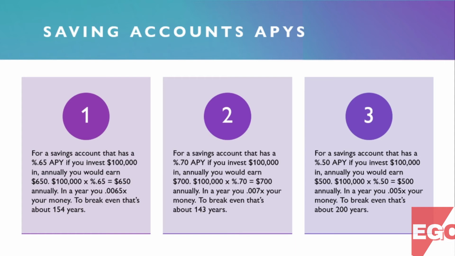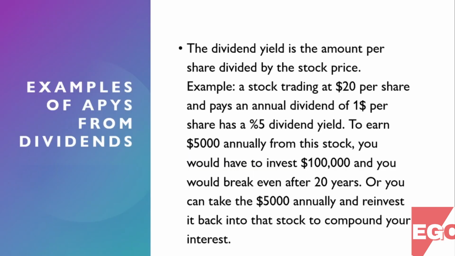For a savings account that has a 0.70% APY, if you invest $100,000 in annually, you would earn $700. $100,000 times 0.70% equals $700 annually. In a year, you 0.007 extra money. To break even, that's about 143 years. For a savings account that has a 0.50% APY, if you invest $100,000 in annually, you would earn $500. $100,000 times 0.50% equals $500 annually. In a year, you 0.005 extra money. To break even, that's about 200 years.